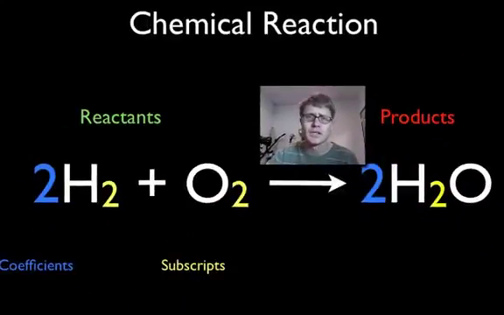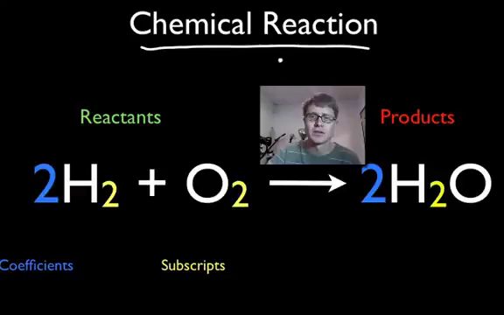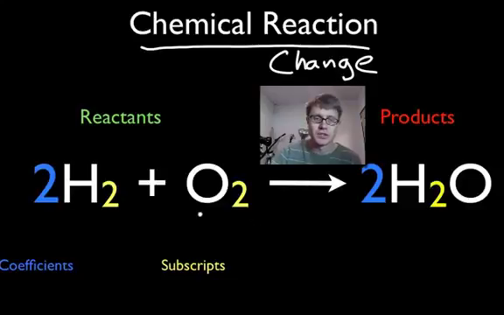Okay, and so the last thing I want to leave you with is if we ever have a chemical change, then we have a chemical reaction. And so in a chemical reaction, you're taking these things, which are the reactants. This would be the first reactant, the second reactant, and then we're making products from that. So if we mix hydrogen gas with oxygen gas and create water, then we've had a chemical change. And we usually have to add a little bit of energy to that.